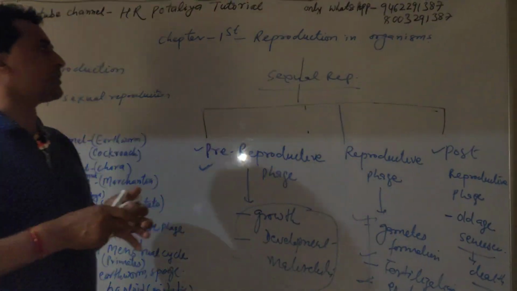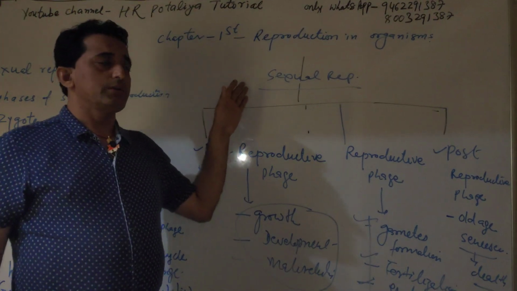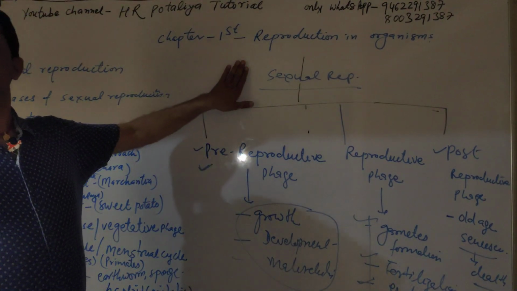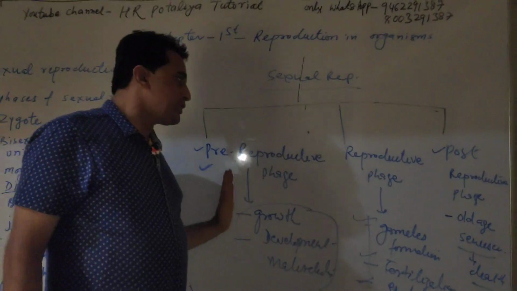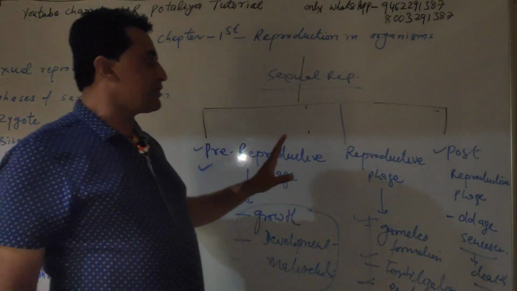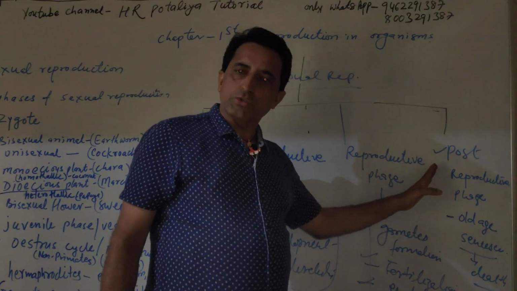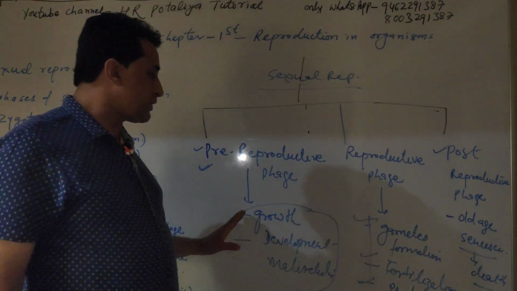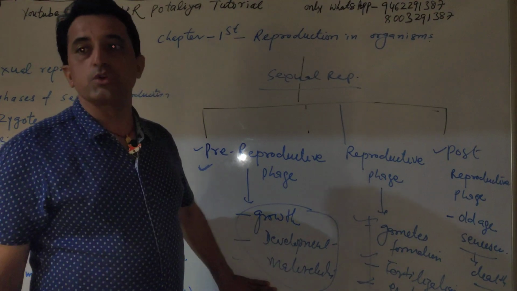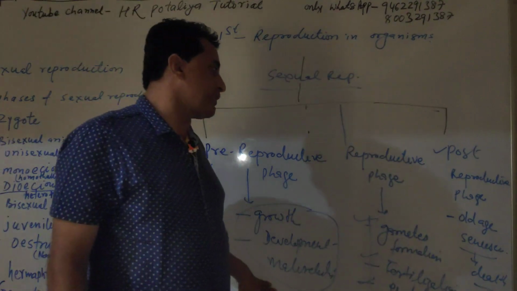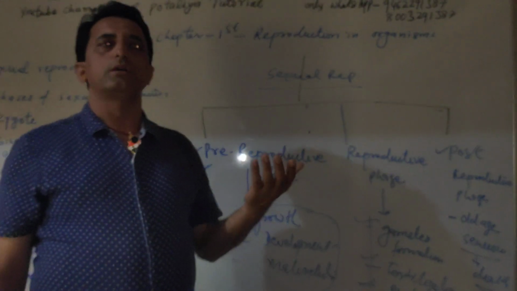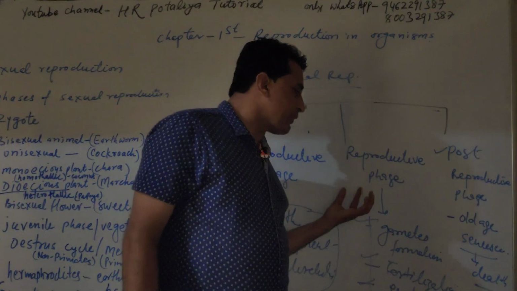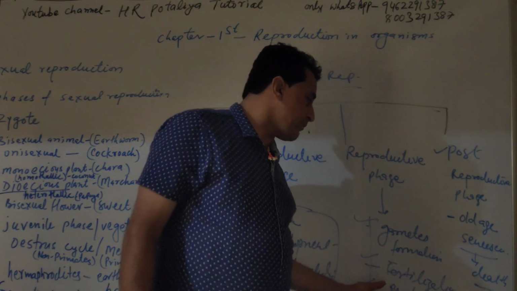So organisms which go through sexual reproduction have three phases: the pre-reproductive phase, the reproductive phase, and the post-reproductive phase. In the pre-reproductive phase an organism has growth, development, and maturity, and after maturity it takes part in gamete formation, fertilization, and embryogenesis.